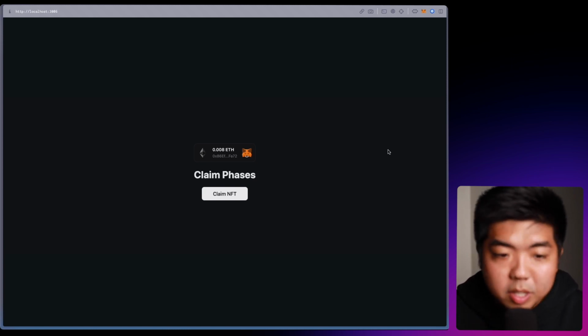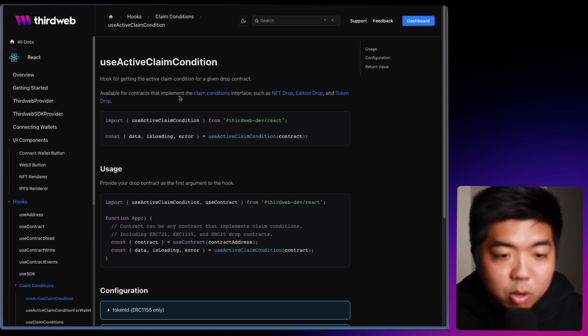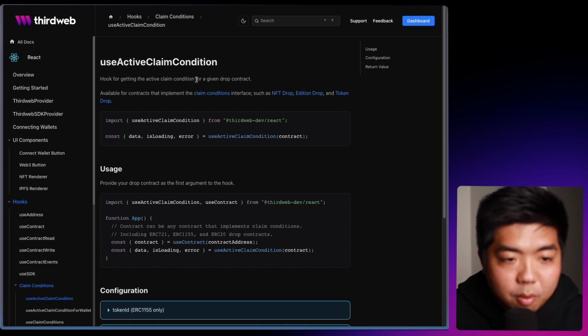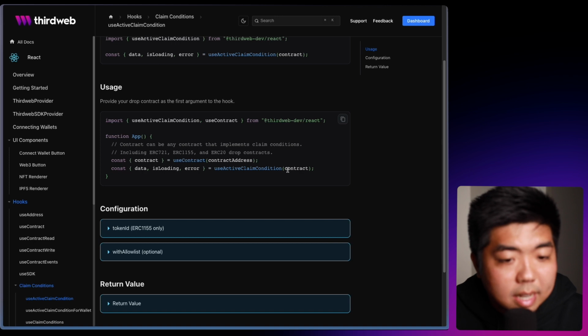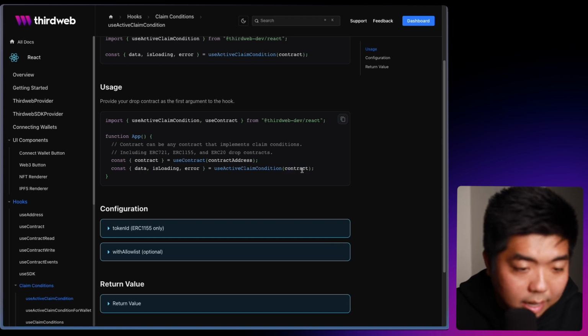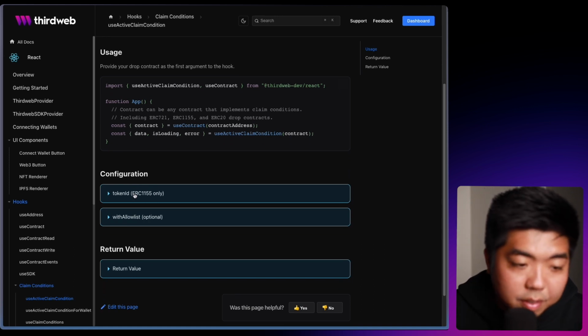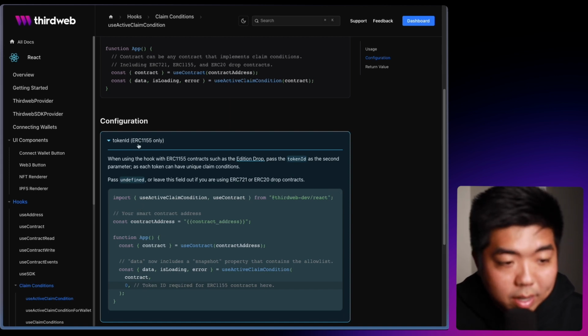So the first thing we'll do is we'll display what claim phase we are in and some of the information about that claim phase. And to do that, we can use the use active claim condition hook here, and we'll drop this link down in the description below if you want to read a little bit more about it. But this hook gets the active claim condition for a given drop. And you can see here down under the usage, the only thing we're gonna have to do is set the contract that we're getting the claim conditions for. Now for configuration, if you're doing this for an ERC 1155, you do also have to pass the token ID, because each token ID will have their own claim conditions.